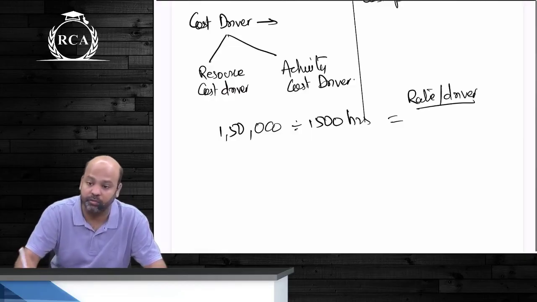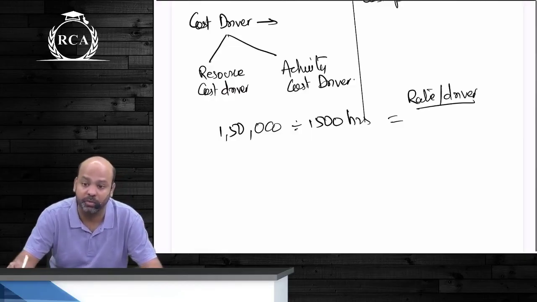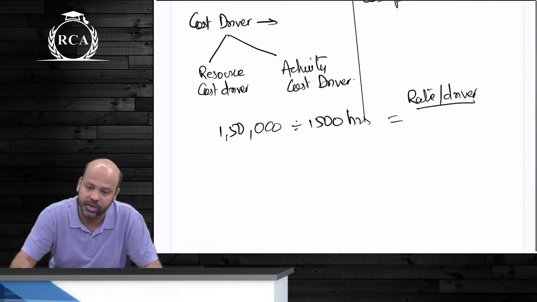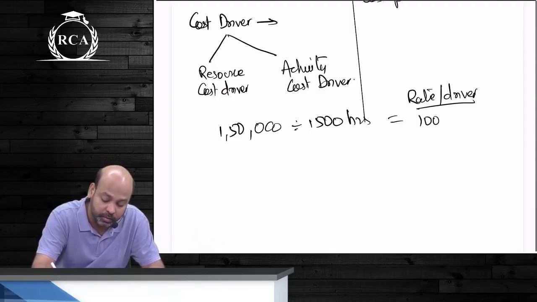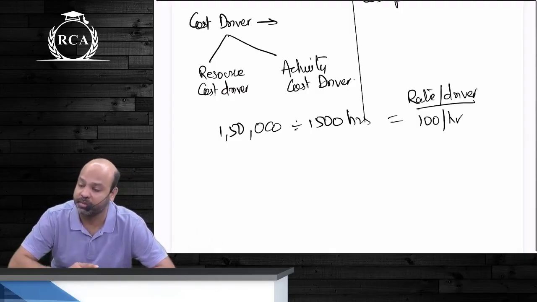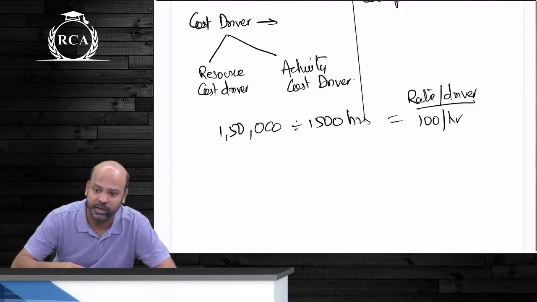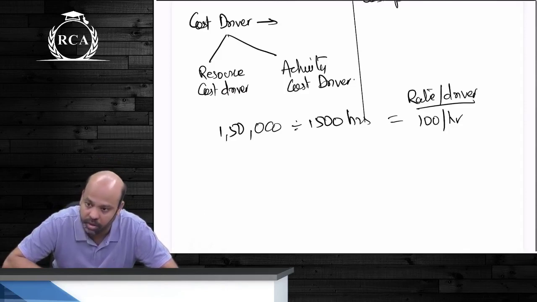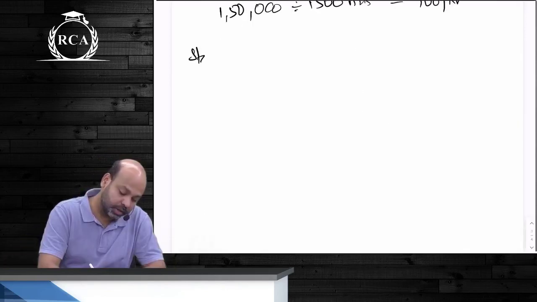But you're not going to have one absorption rate. You're going to have multiple absorption rates. For every activity, you will have a different absorption rate. So 1,50,000 divided by 1,500 hours will become 100 rupees per hour. All we have to do is compute this rate per driver. Once we compute this rate per driver, we will be able to allocate cost to the end product. Are we clear? Yes or no guys? Did you understand this?